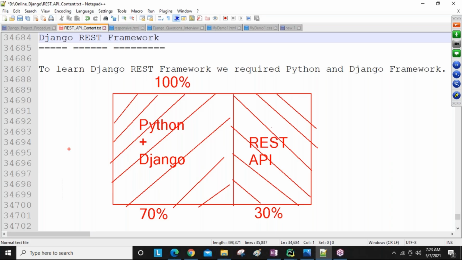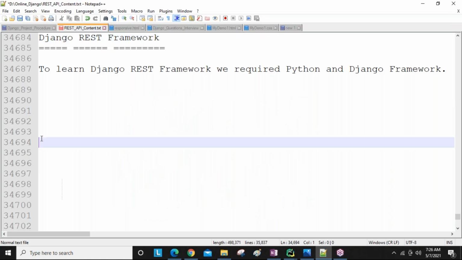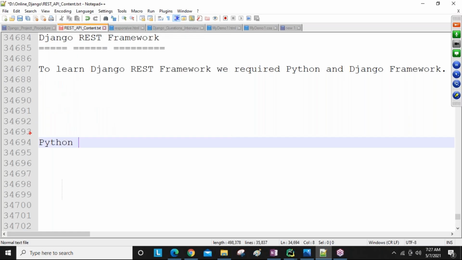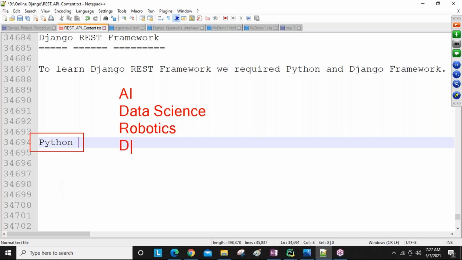Clear, everyone? I already told you, Python is a general purpose programming language. Why? Because after learning Python, we can learn different courses. For example, we can learn artificial intelligence, data science, robotics, and now Django. And we can learn Flask, deep learning.